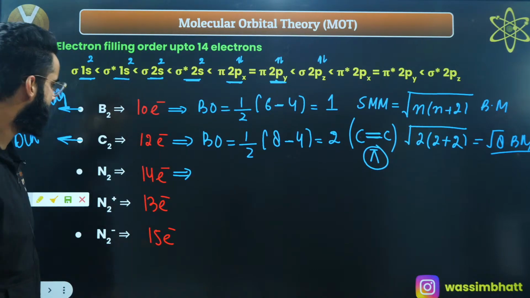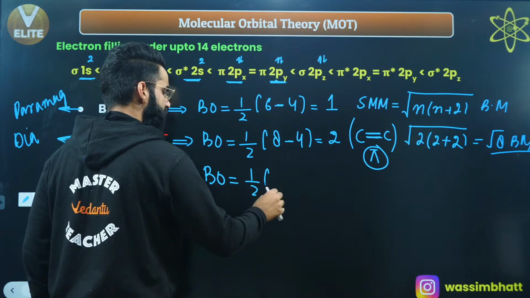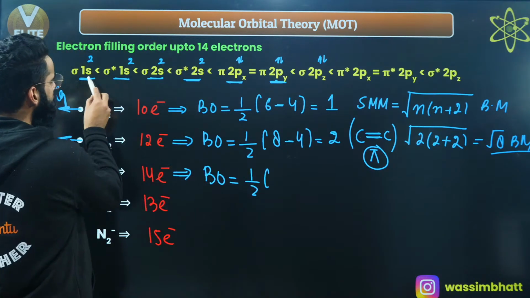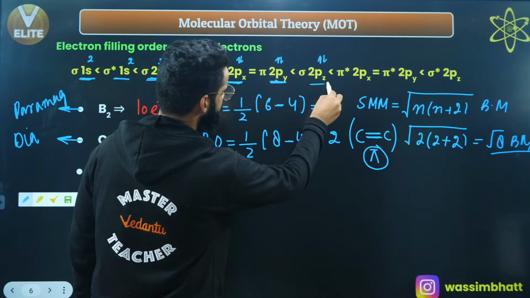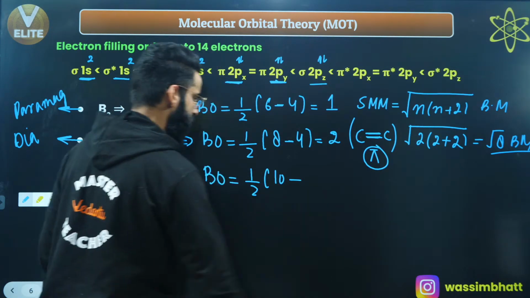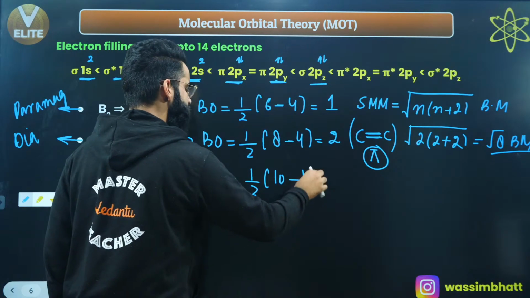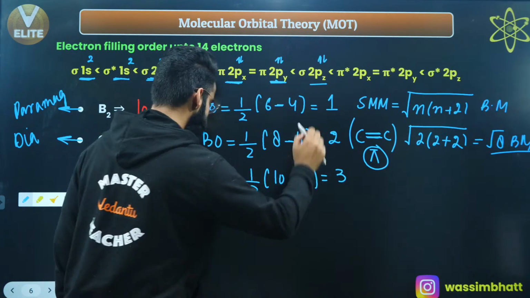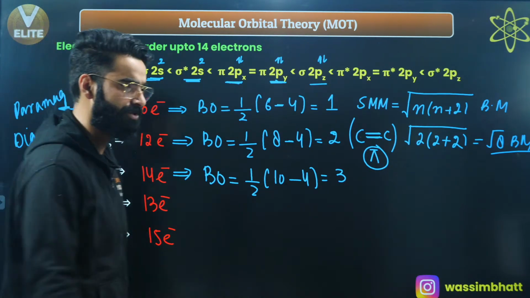Yes. Now, let's calculate the bond order. It's going to be half of the number of electrons in bonding minus anti-bonding. This is 2, 2 to 4, 4 to 6, 6 to 8, 8 to 10. So there are 10 electrons in bonding molecular orbitals, right? Minus anti-bonding, 2 and 2, 4. So 10 minus 4 comes out to be 6, 6 by 2 comes out to be 3. That means in the case of the N2 molecule, there's a triple bond between 2 nitrogen atoms, right?